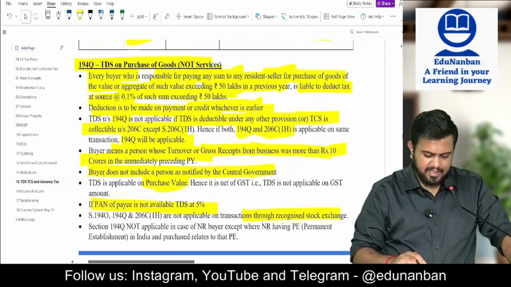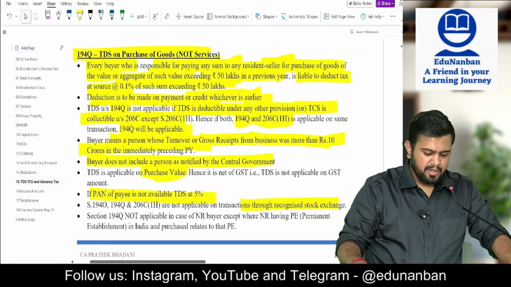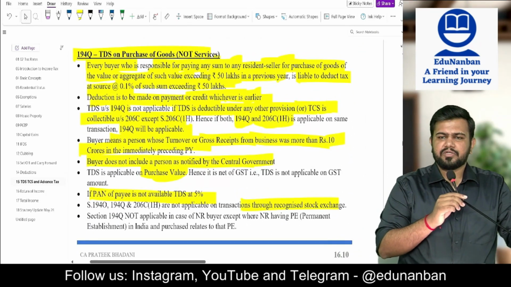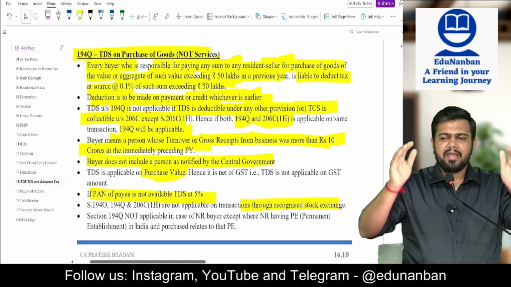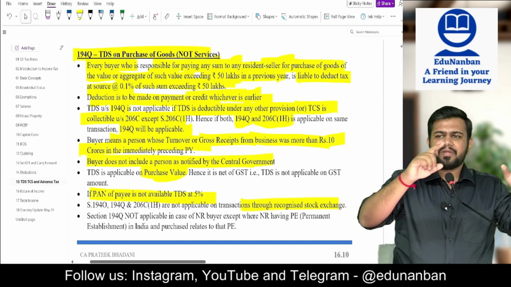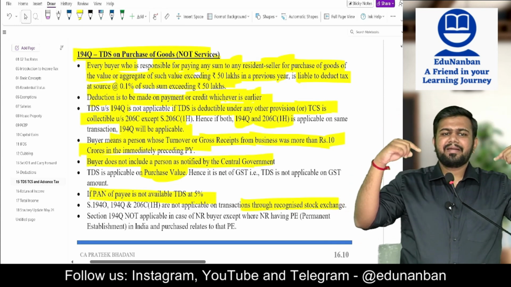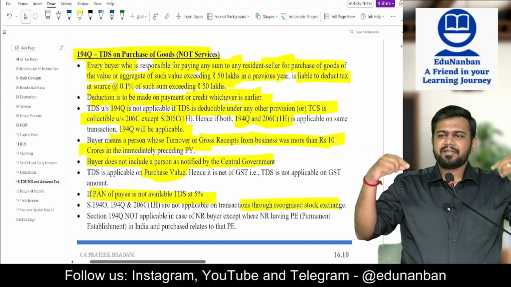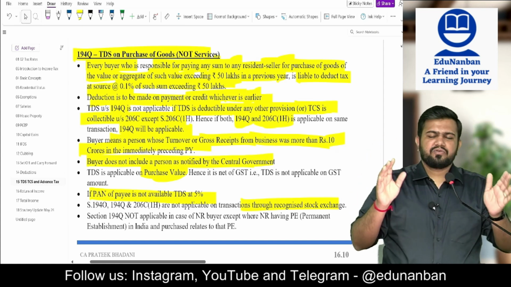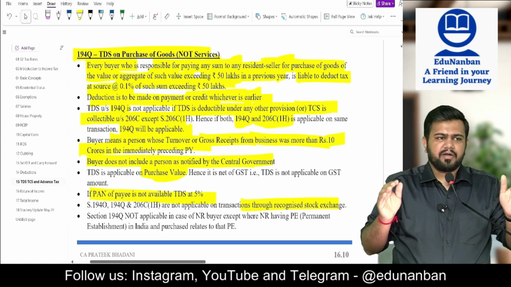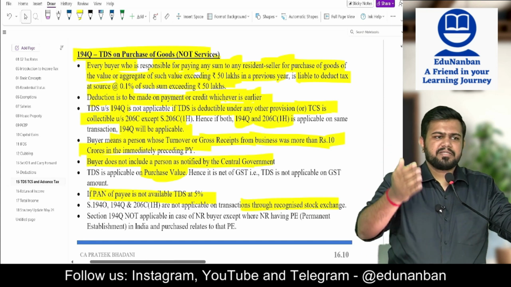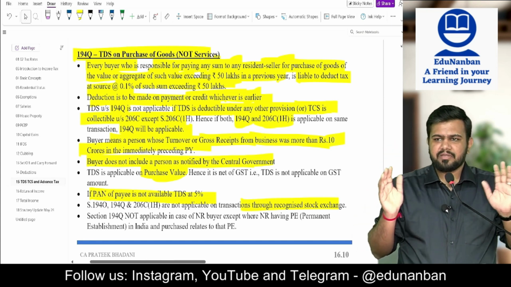So what did I say? Section 194Q, TDS on purchase of goods. Who should deduct the TDS? If my turnover in the preceding previous year was more than 10 crores, only then I should deduct the TDS. TDS on what? On purchase. If I am purchasing goods, I have to deduct TDS on the payment.